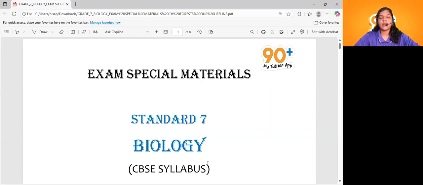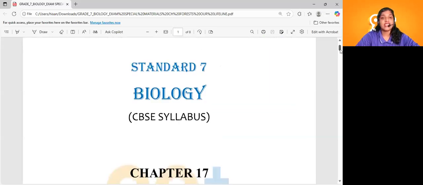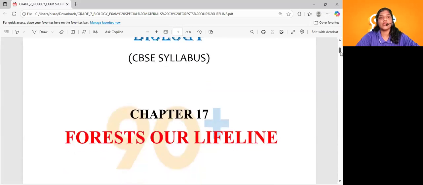So, this is our exam special material discussion class of our chapter Forest Our Lifeline. This is grade 7. The name of our chapter we are going to discuss today is Forest Our Lifeline. I hope you know the basic idea of this chapter, right? You might have attended all our previous sessions and written our daily based exams also. So you know the basic concept of this chapter. In this particular session, we aim to prepare you for the upcoming examination related to this chapter.